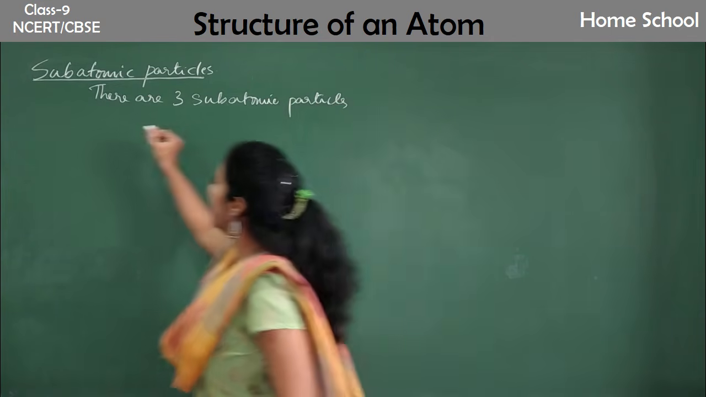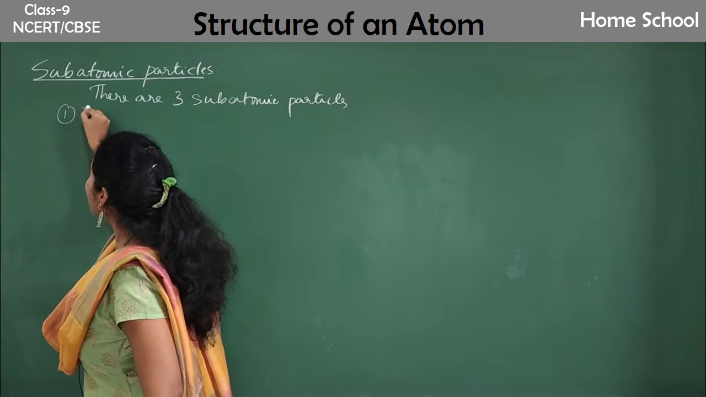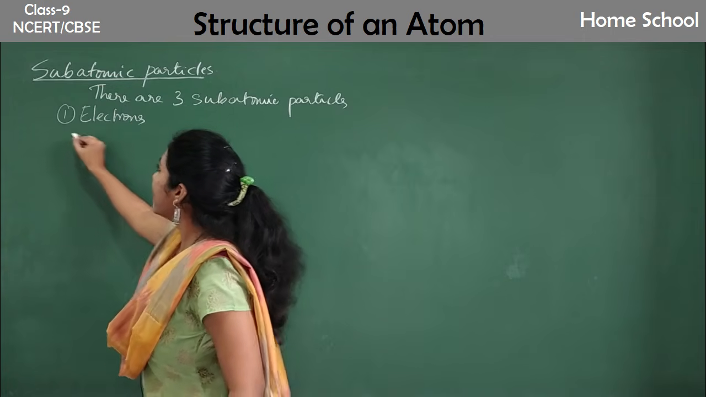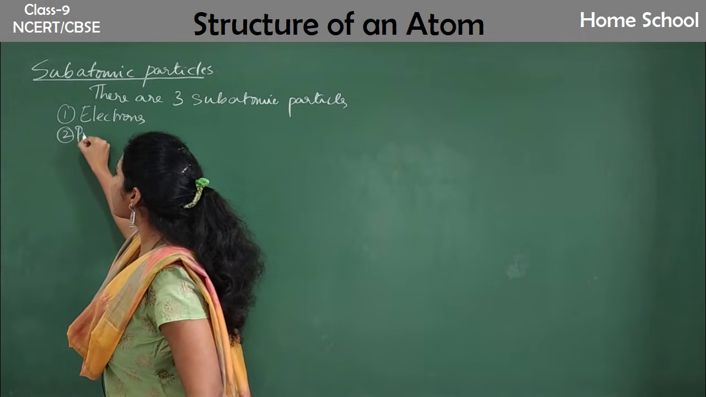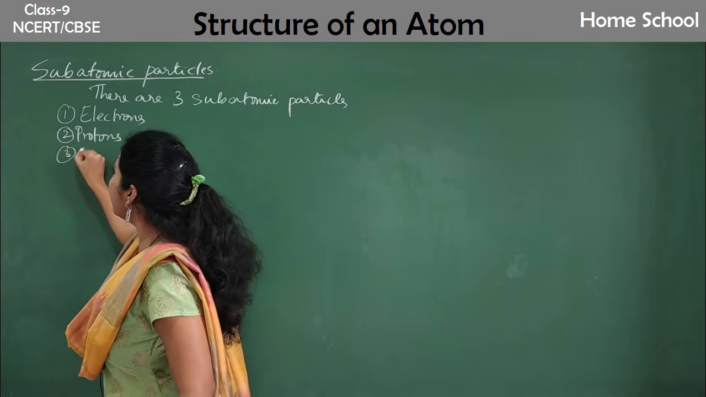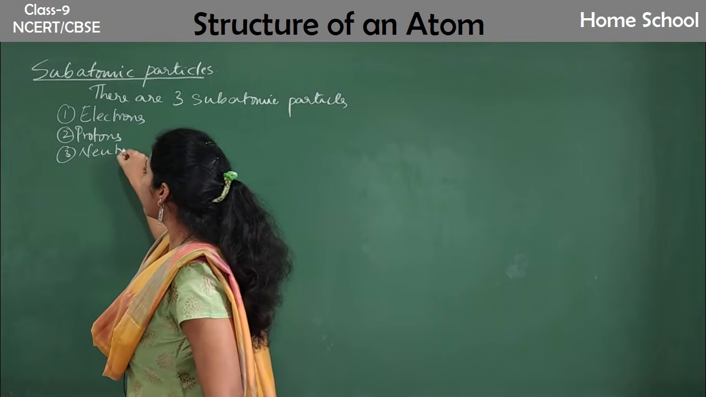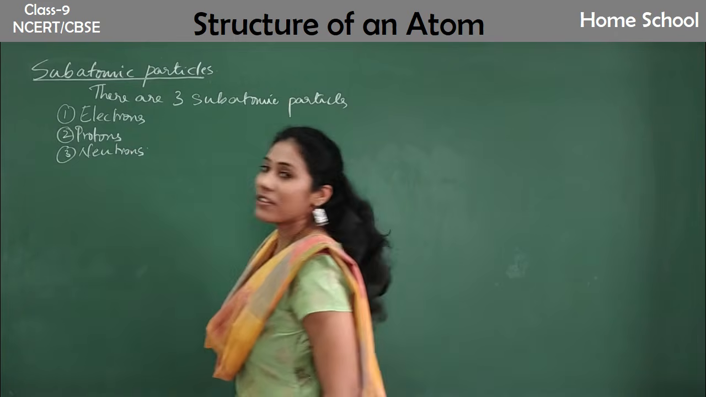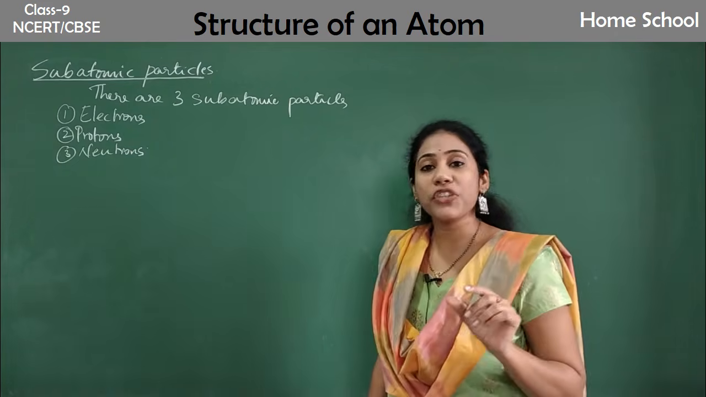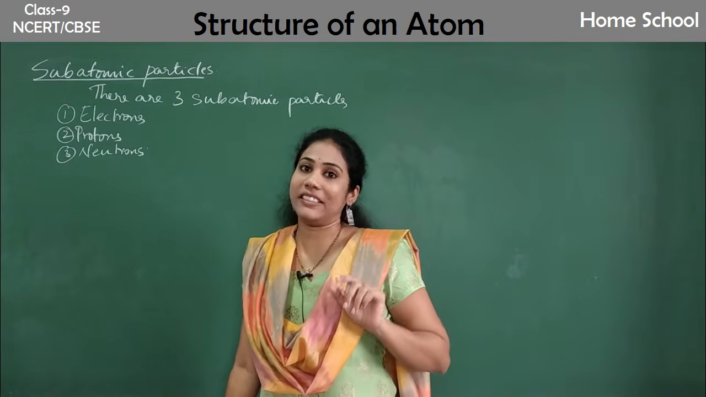Okay, so what are they? First one, electrons. Second one, protons. And third one is neutrons. Okay, so these are the 3 subatomic particles which are present inside the atom.